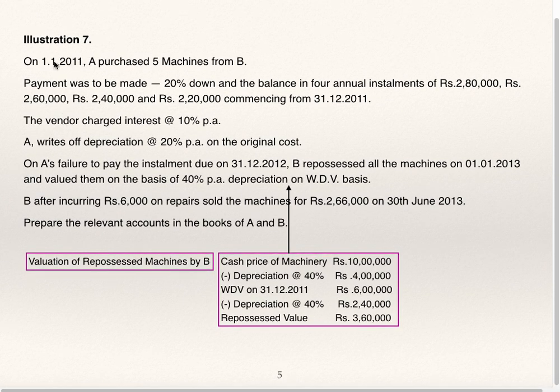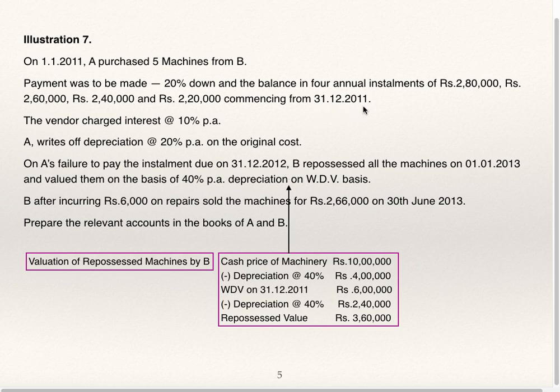Now we'll see illustration 7. On 1/1/11, A purchased 5 machines from B. Payment was to be made 20% down and balance in 4 annual installments of 2,80,000, 2,60,000, 2,40,000, 2,20,000 commencing from 31st December 11. A vendor charged interest at 10% per annum. A writes off depreciation at 20% per annum on original cost. On A's failure to pay the installment due on 31st December 12.